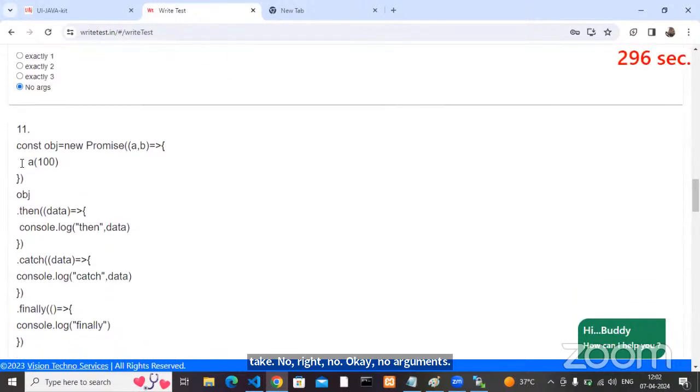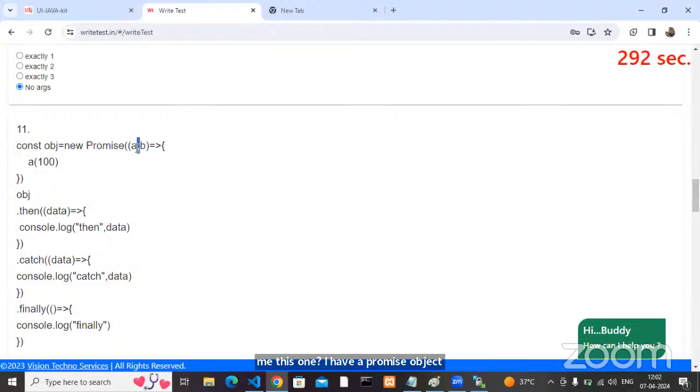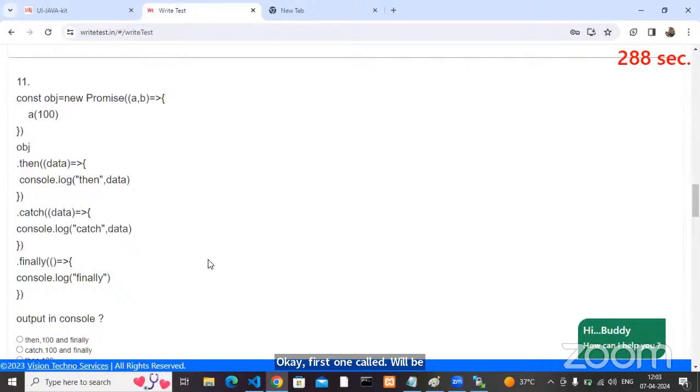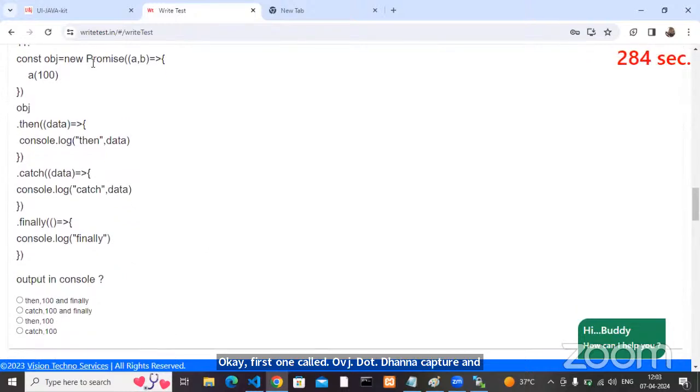Can anyone tell me this one? I have a promise object. First I call obj.then, catch and finally. What's my answer? You created a promise object and called resolve or reject as the first argument. You called resolve, a success.